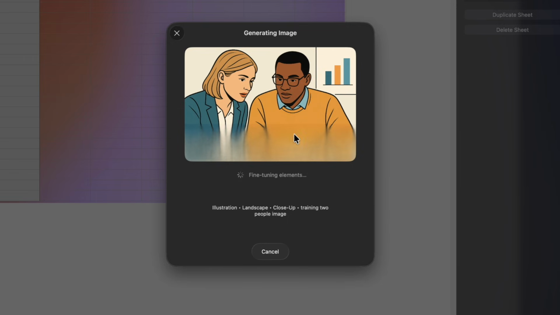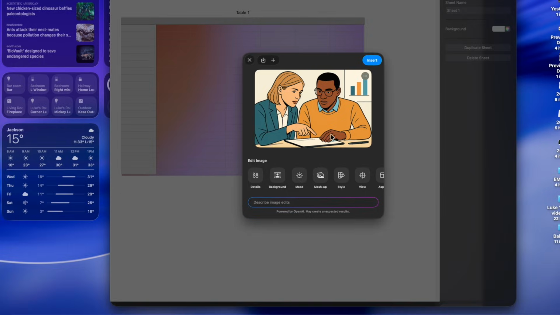I did do a search before looking for numbers, like graphic, so it was creating something with that, but this is what they chose as the icon. I don't know if I necessarily think this is like a training. I should have probably said computer training a little bit. Okay, and there we are. So it's getting this little numbers graphic down here, and I could just say, like, describe image edits.